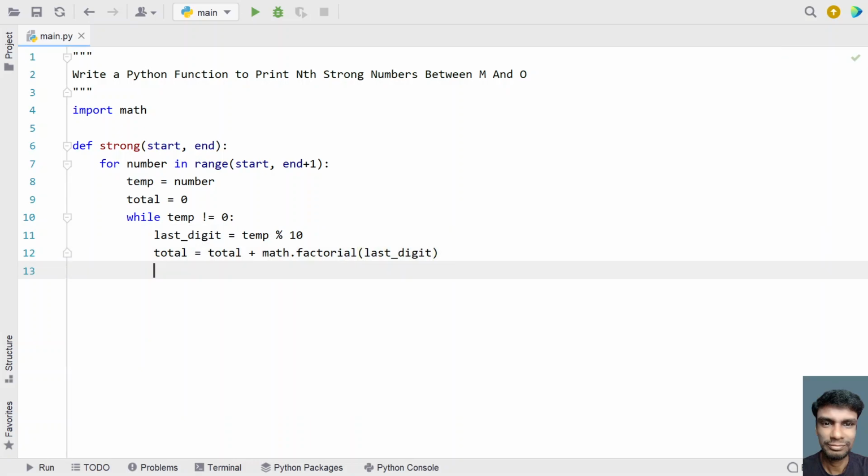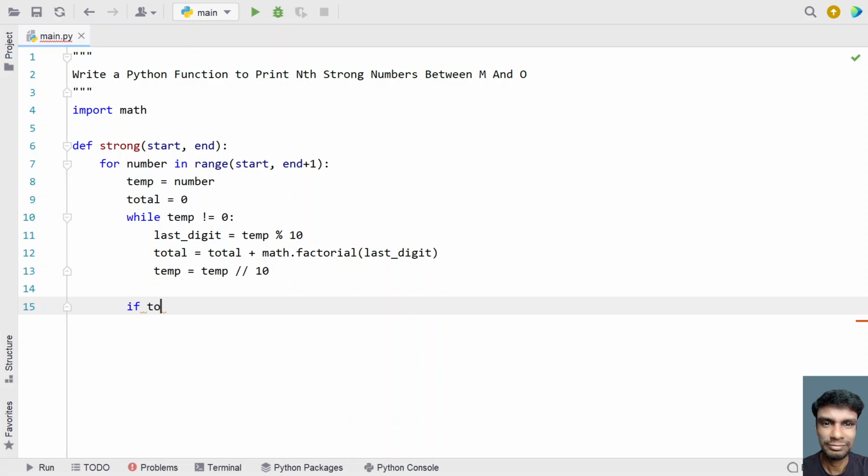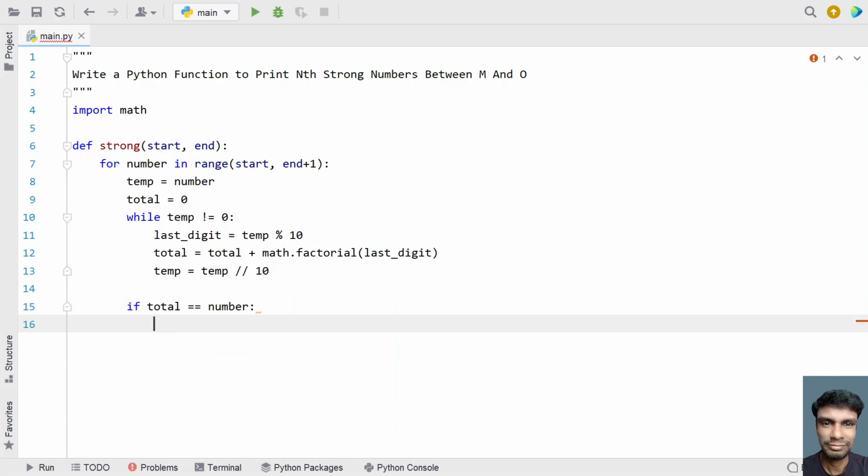So we are calculating the factorial of each and every individual digit, and then trimming the last digit. Temp equals temp floor division by 10, to trim out the last digit from the number. Once the while loop completes, you will have the total and number. So let's compare the total with the number. If total is equal to the number, that is, the sum of factorials of individual digits is equal to the number, then print that the number is a strong number.